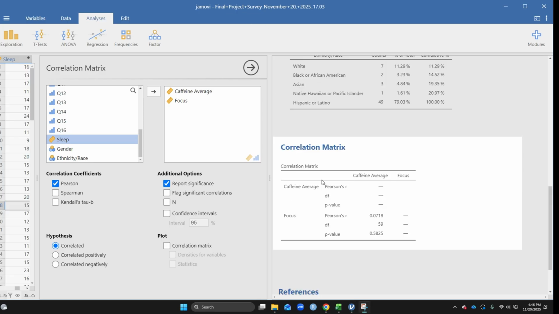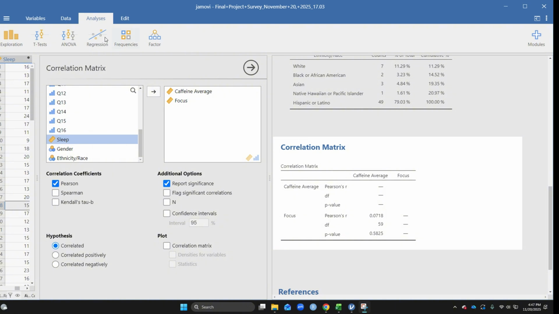So you would just go back to Canvas, look at your results analysis template. You would plug in your Pearson's R, your degrees of freedom, and your p-value. Since our p-value was greater than 0.05, there was not a significance that correlated with their average caffeine consumption with their focus.